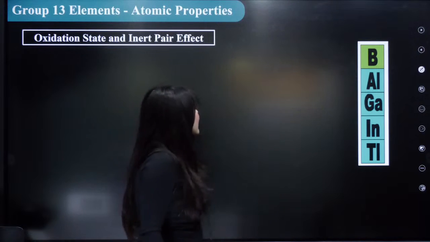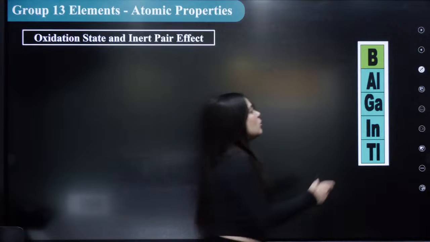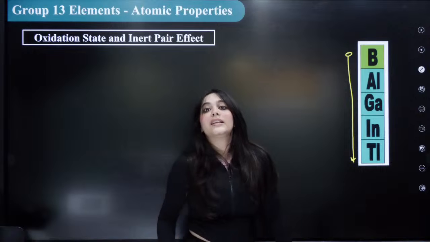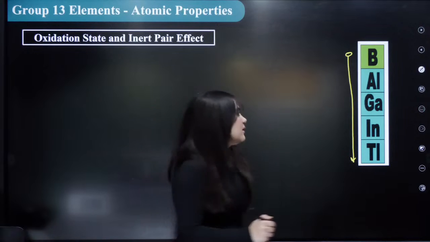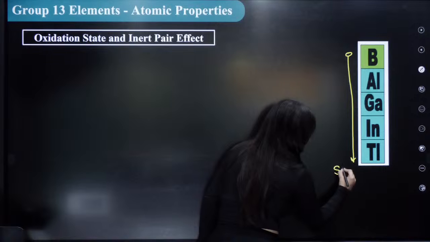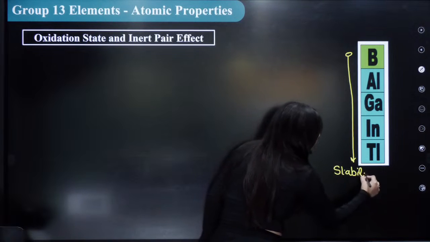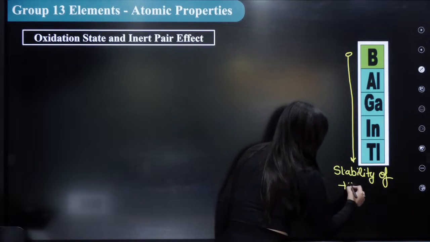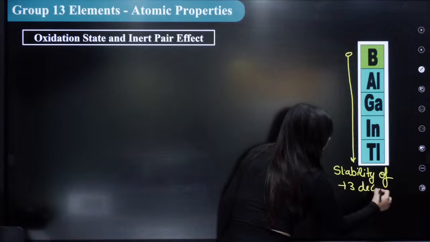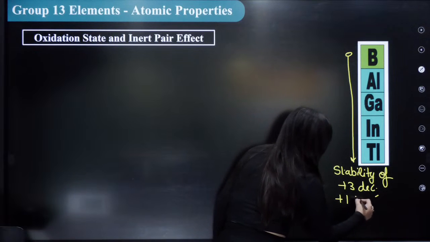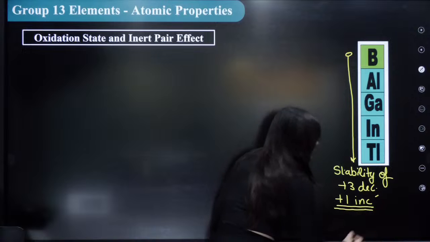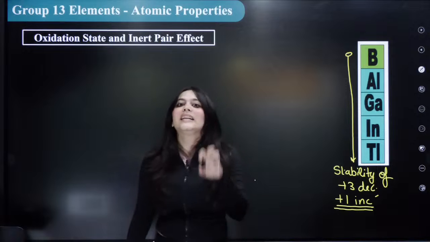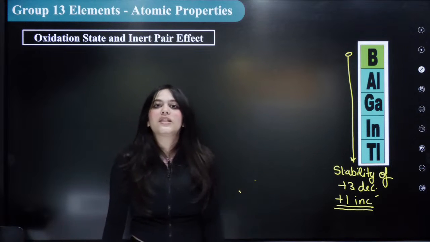Now let us look at this table once again. What happens as we move down the group? As I move down the group, the stability of +3 actually decreases and +1 actually increases. Remember this: as we go down the group, the stability of the +3 oxidation state decreases and the +1 oxidation state increases.